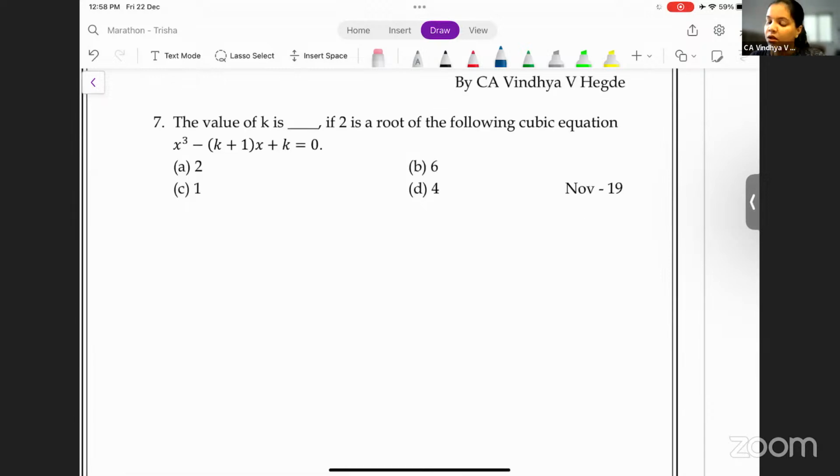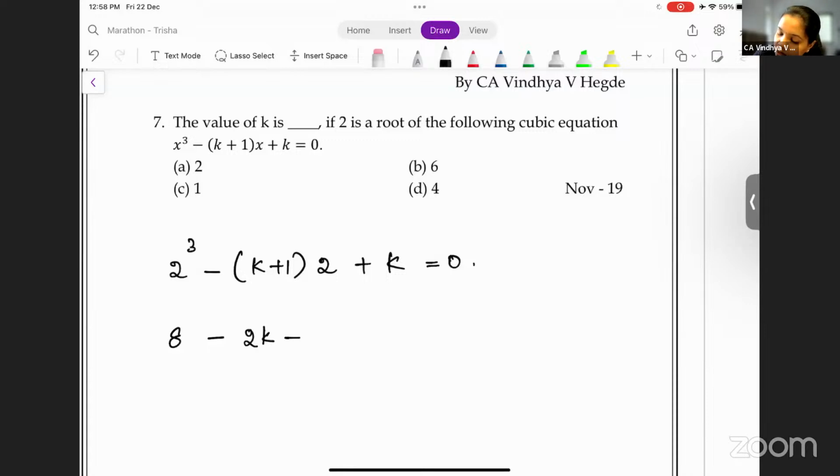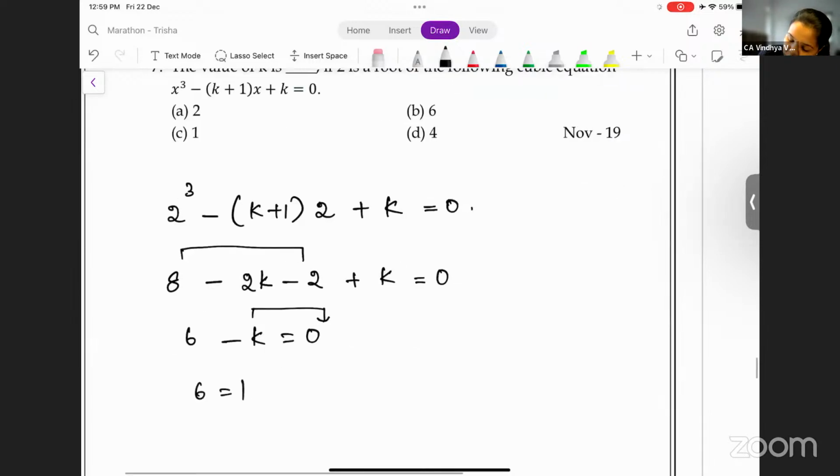The value of k is, if 2 is the root of the cubic equation. Okay, if 2 is the root of the cubic equation, that means you can substitute x as 2. So in the place of x, we'll substitute 2. So you get 2 cube plus minus k plus 1 into 2 plus k is equal to 0. When you open the brackets, you'll get 8 minus 2k minus 2 plus k is equal to 0. Simplify this, you'll get 6 minus k is equal to 0. Shift k to the other side, you'll get k is equal to 6. That's all. That's it. Okay.